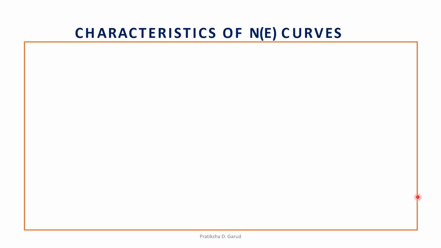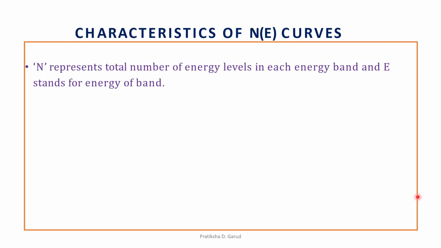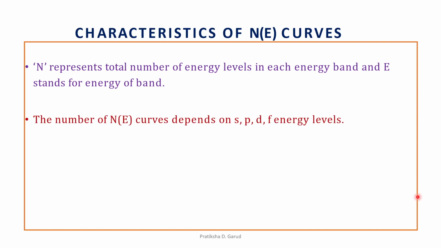Let us see the characteristics of this capital N(E) curve. The capital N represents the total number of energy levels in each energy band, and E stands for the energy of the band. The number of N(E) curves depends upon the S, P, D and F energy levels. For example, a sodium atom has 1s, 2s, 2p, 3s, 3p energy levels.